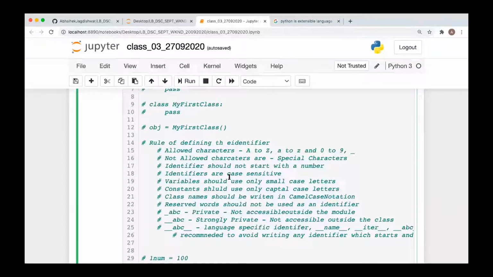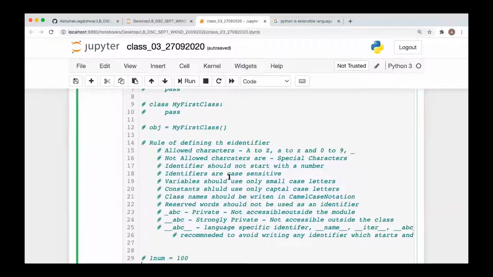Abhishek, you said everything in capital should be a constant, correct? Yes. What if they mix the capital letters along with small letters for an identifier? Then they are not a good programmer. Okay, but what happens if they do that? Nothing. It won't give you an error. It is just a recommendation.